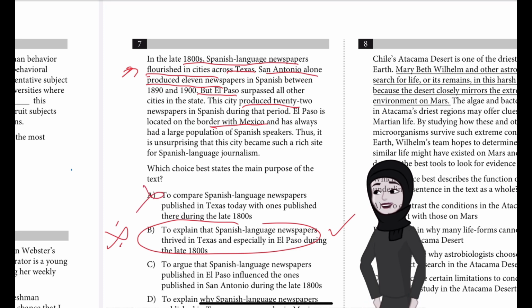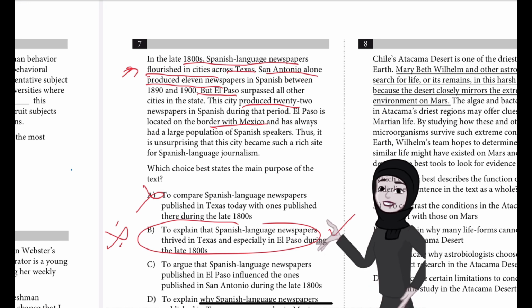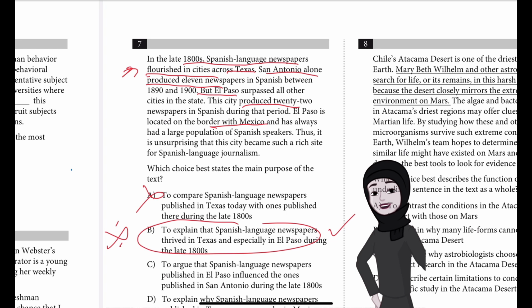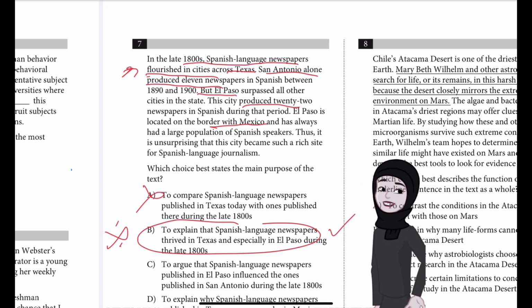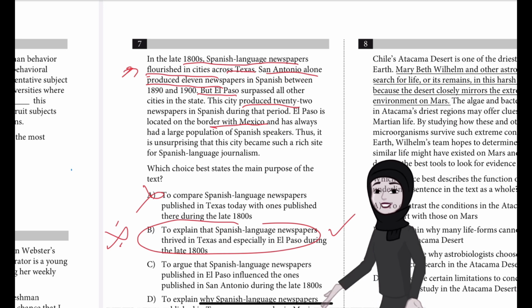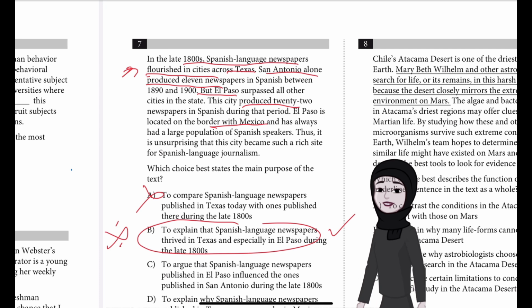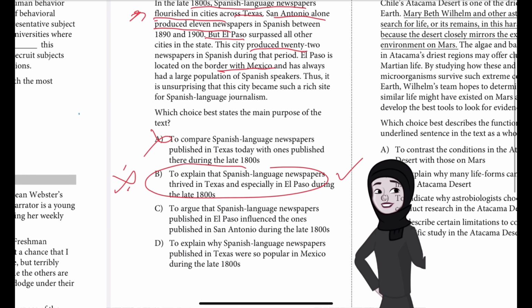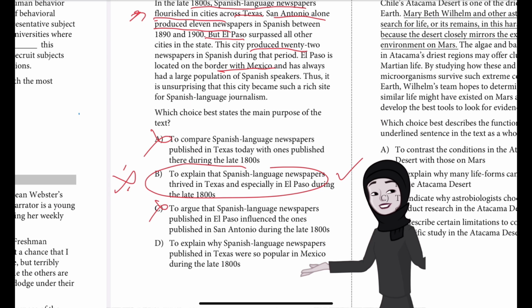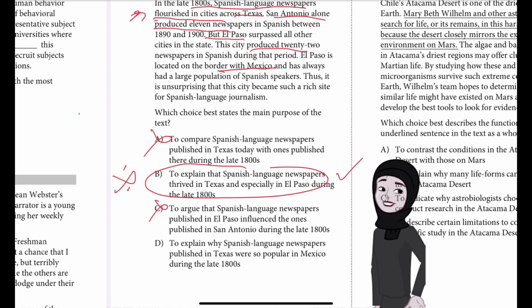And A is not correct because A says to compare Spanish language newspapers published in Texas today and the ones published there during the late 1800s. This is incorrect because the text doesn't discuss Spanish language newspapers published in Texas today, let alone compare them with the newspapers that were published in the 1800s. It's not even talking about the newspapers published in Texas today. So that can't be.